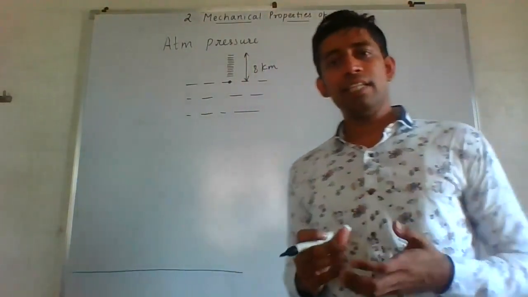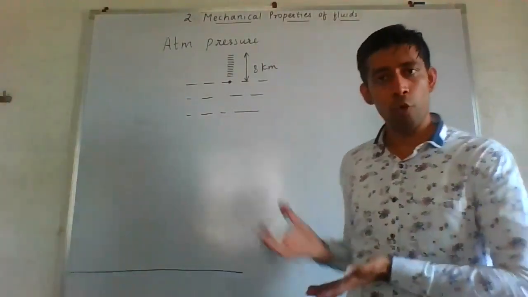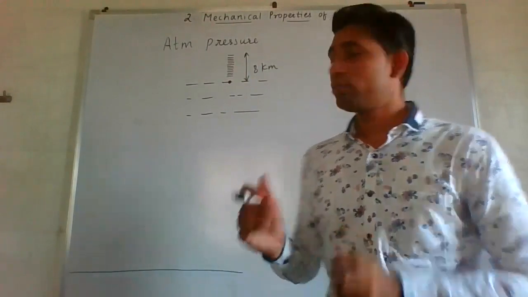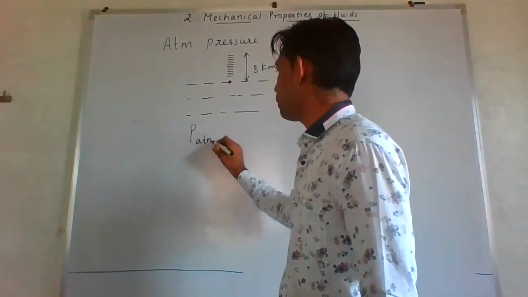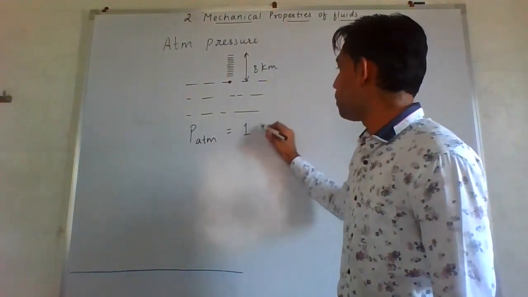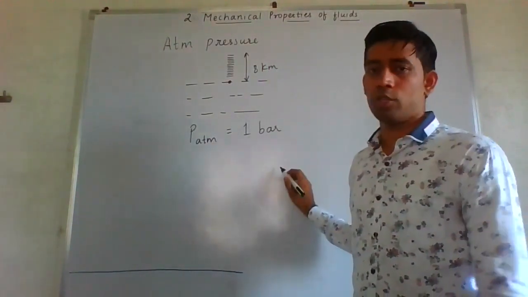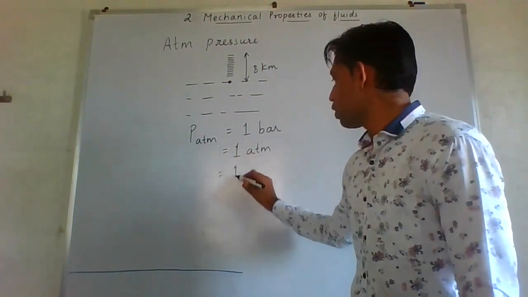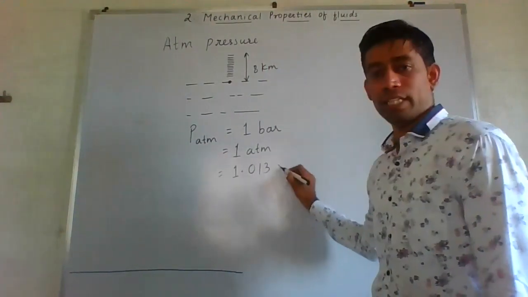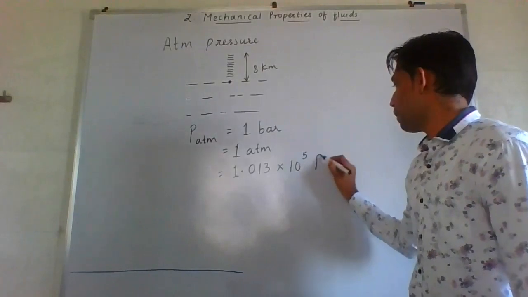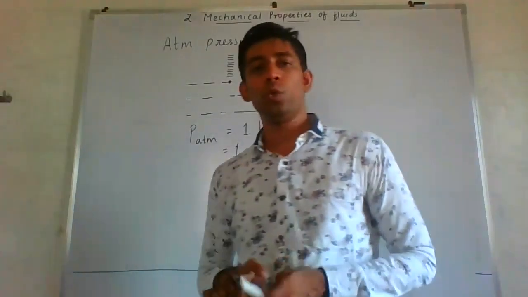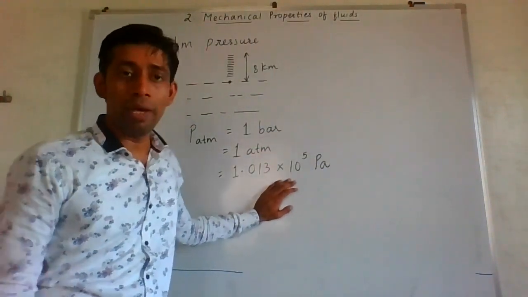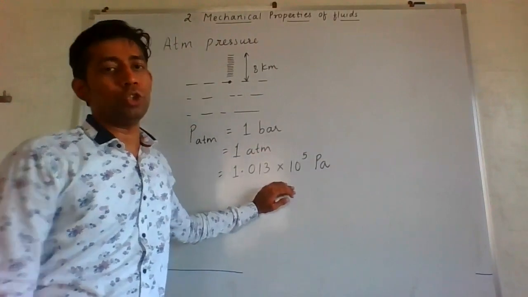Okay. And then the weight of the air, that is the force, divided by the area, that will give you the pressure. Now this pressure, which will be termed as atmospheric pressure, comes around 1 bar. 1 bar is also termed as 1 atmosphere, and perfect value of this 1 atmosphere is 1.013 into 10 raised to 5 Pascal. I request you to learn this value because it's not expected that it will be given in exam and in numerical, and this is a standard value which you should learn.